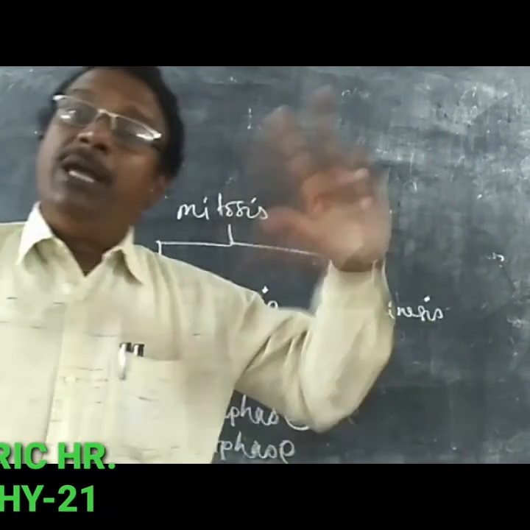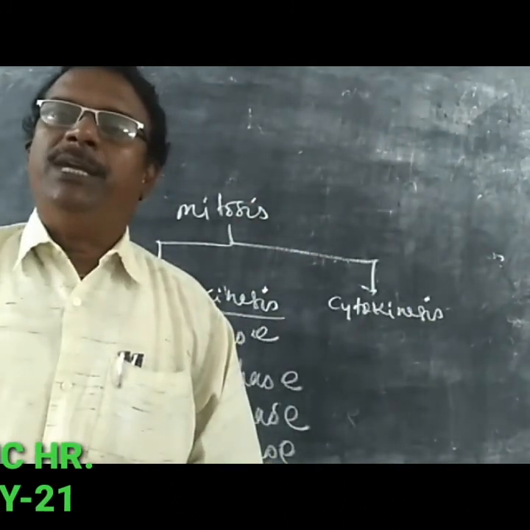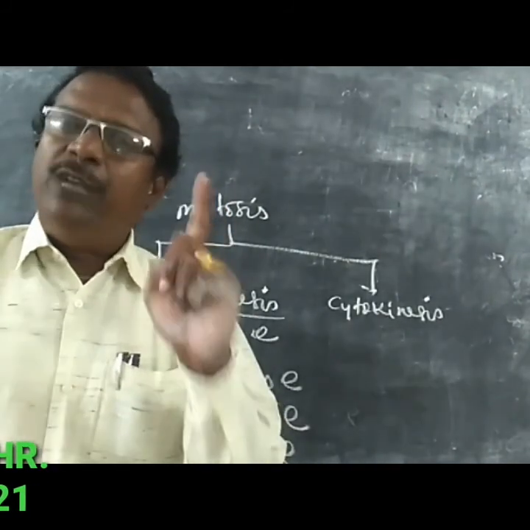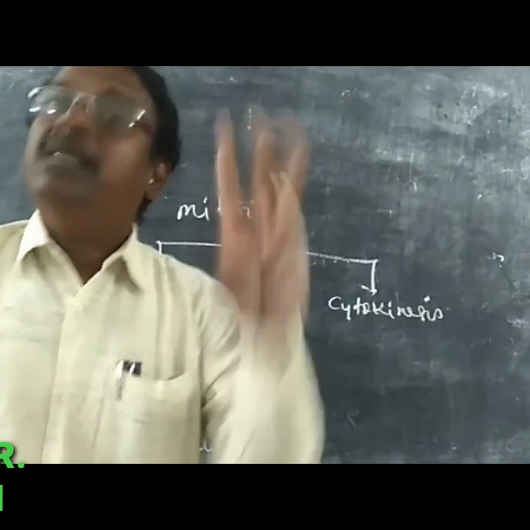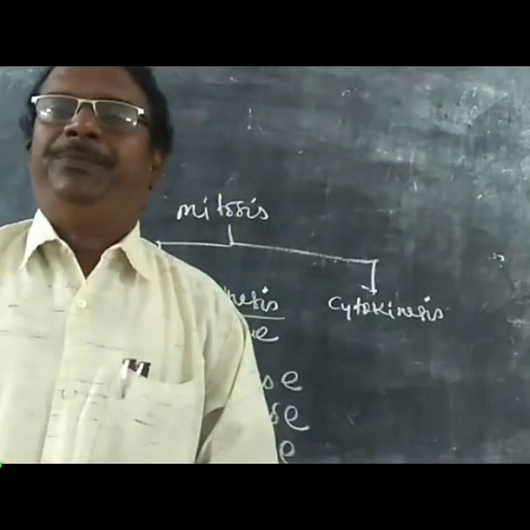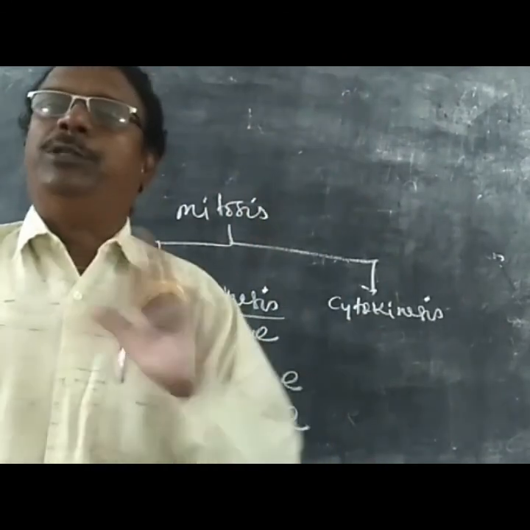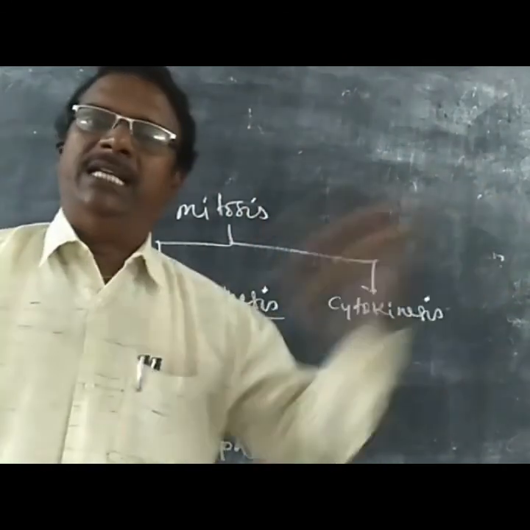But during meiosis cell division, one cell is divided and four haploid cells are formed. So the number of chromosomes is half compared with the parent.